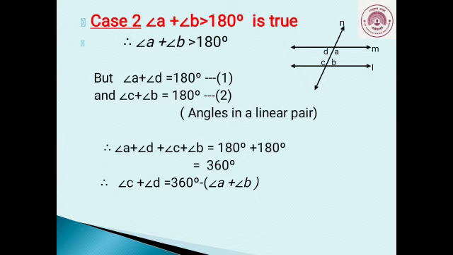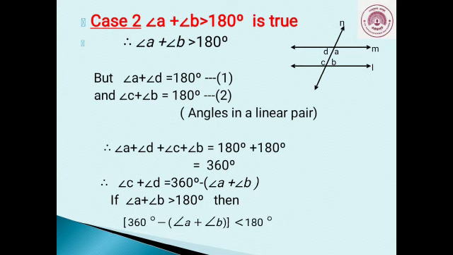So then 360 degrees minus (angle A plus angle B), the value will be less than 180 degrees. And therefore angle C plus angle D is less than 180 degrees.